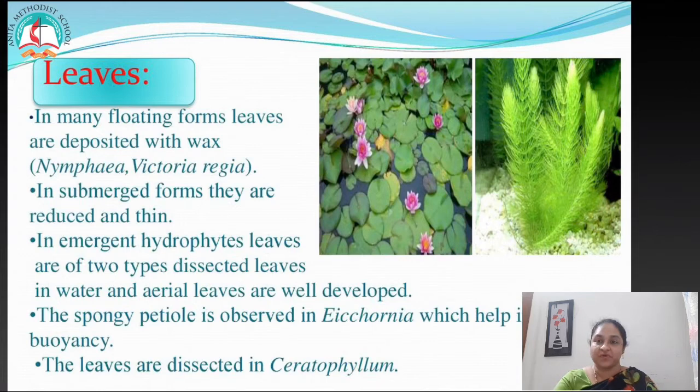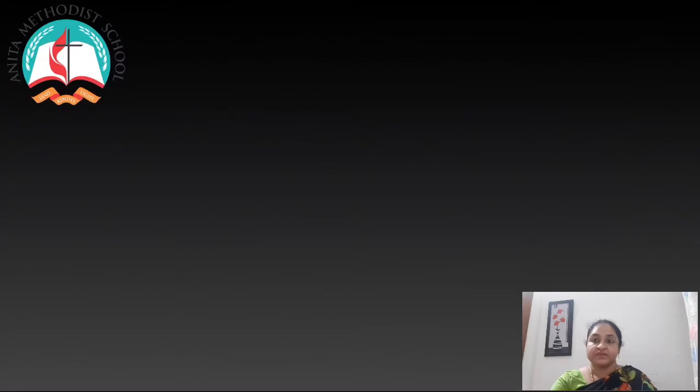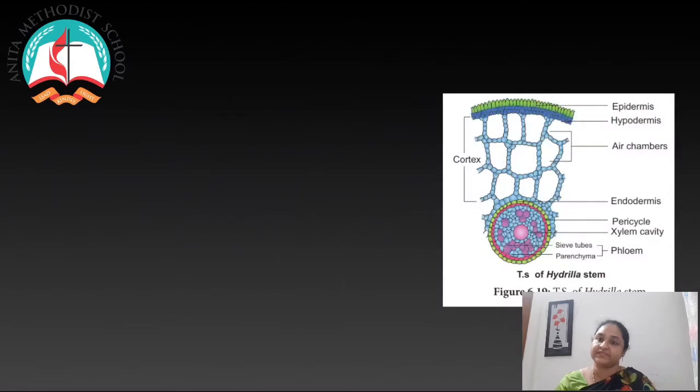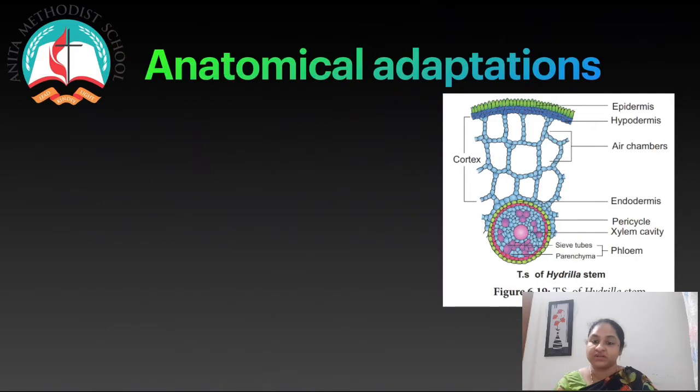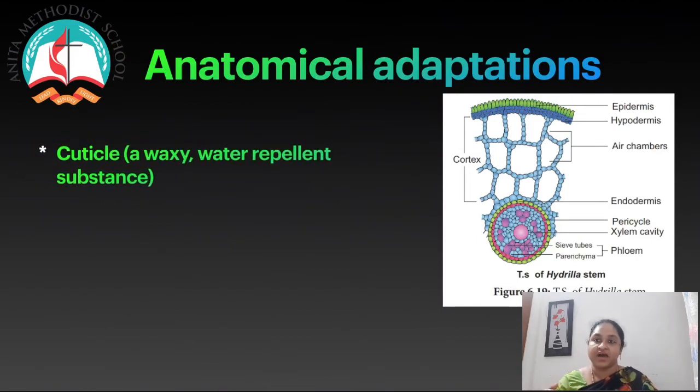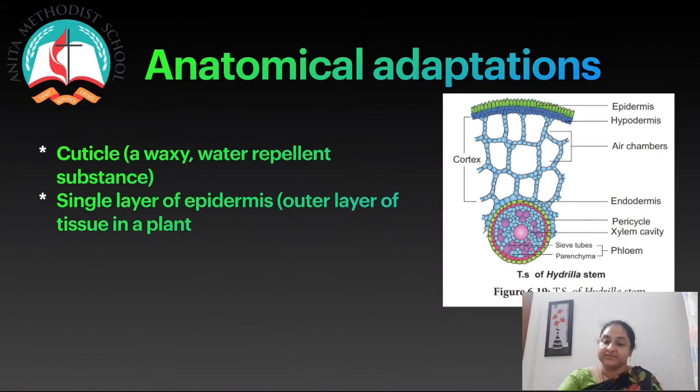So now we will move on to anatomical adaptations. Look at the picture carefully. The cuticle is either completely absent or poorly developed. What is cuticle? It is a waxy water repellent substance that is found on plants. Then we have a single layer of epidermis, as you see in the green portion in the picture. Epidermis is the outer layer of tissue in a plant. Then the cortex, which lies immediately after the epidermis.